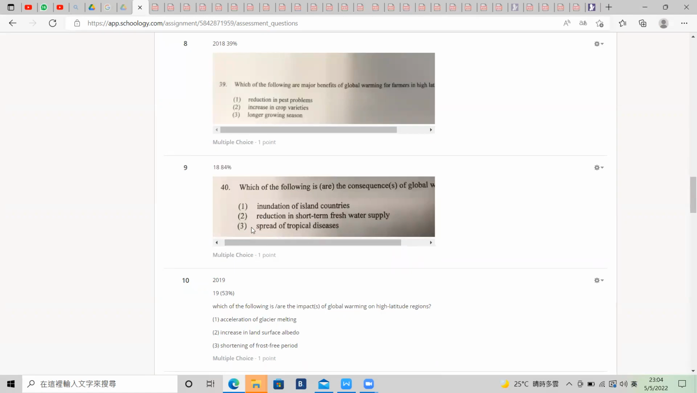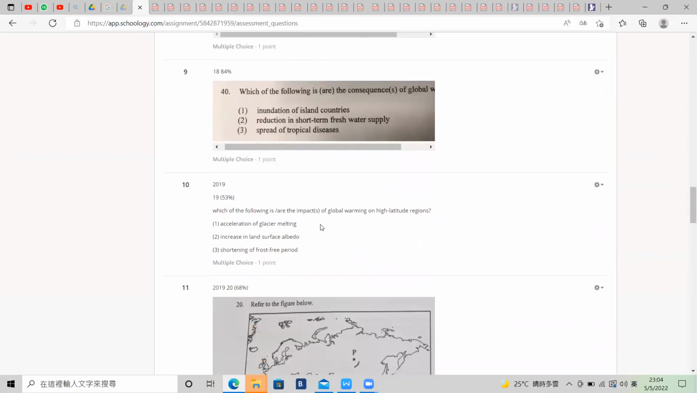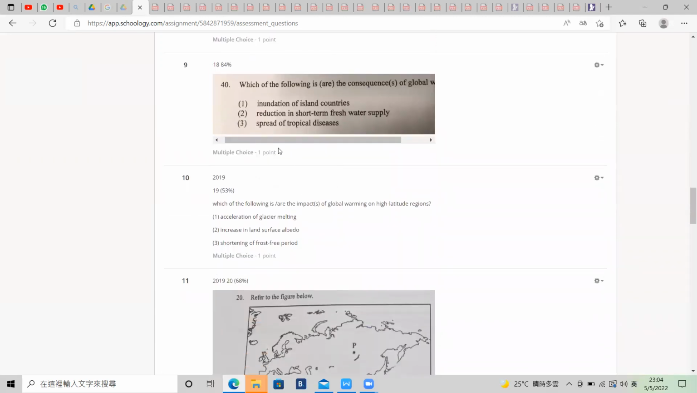Number 3, spread of tropical diseases. It's also true, because dengue fever can take place in Korea right now or Japan right now. So it is talking about originally tropical disease spreading to the higher latitude regions. Then number 1 and number 3 should be C. This question number 18 should be C.